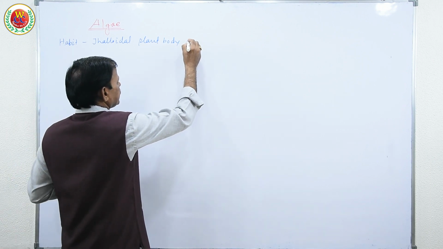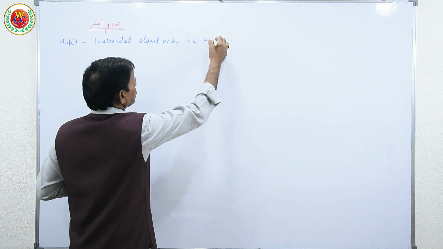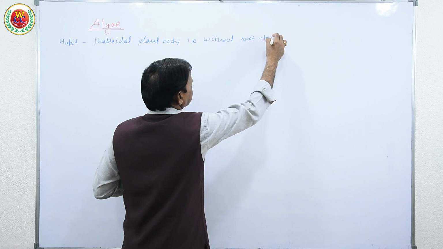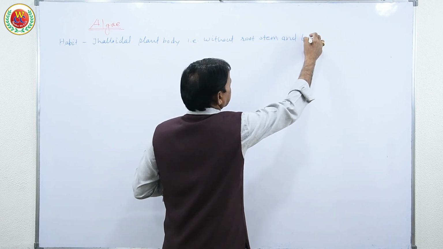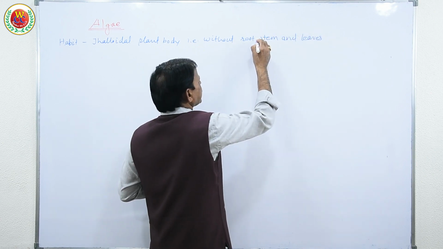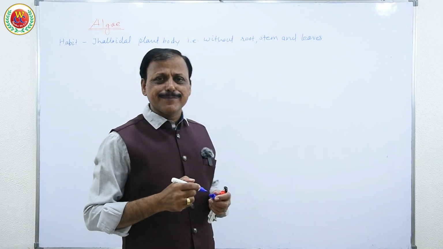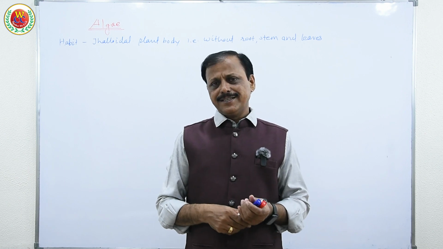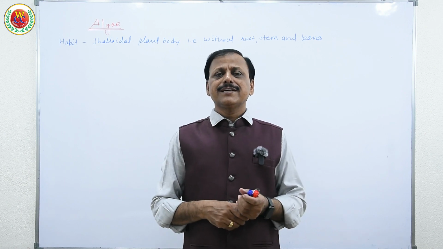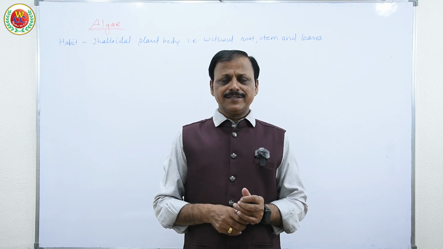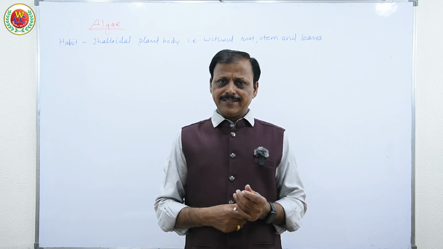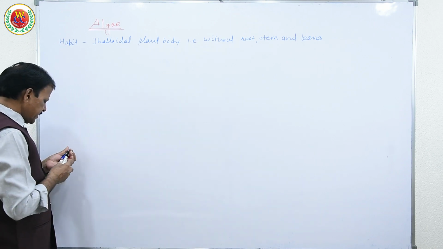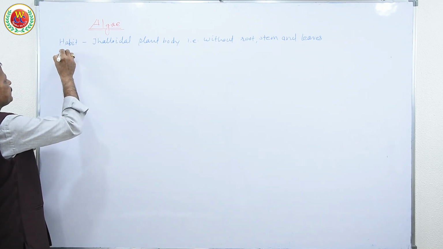You have already learned in 7th, 9th and even 10th class about Chlorella, Chlamydomonas, Spirogyra, Oscillatoria and so on, very simple plants. Habitat: they are always found in water.